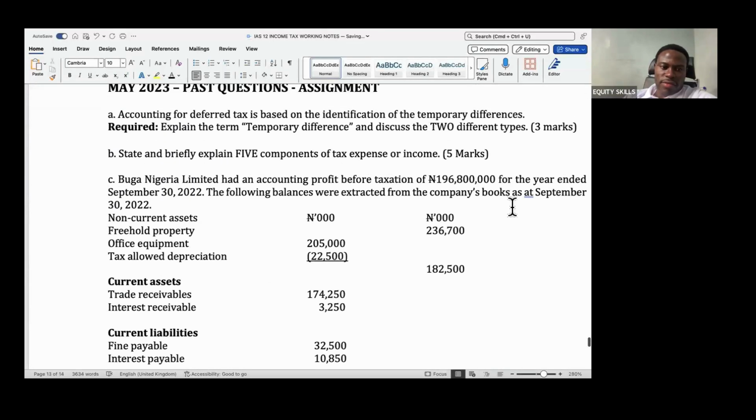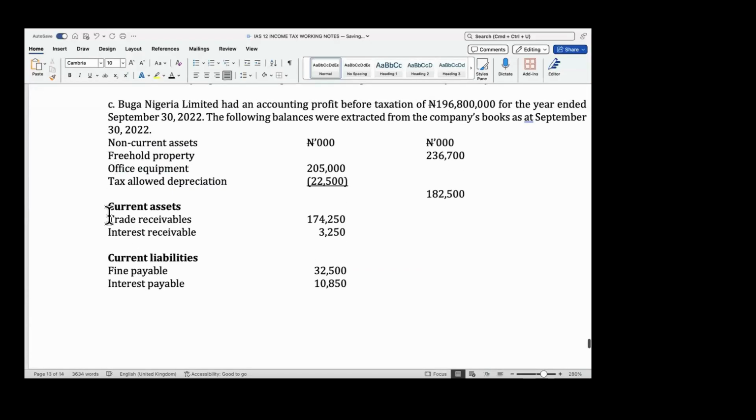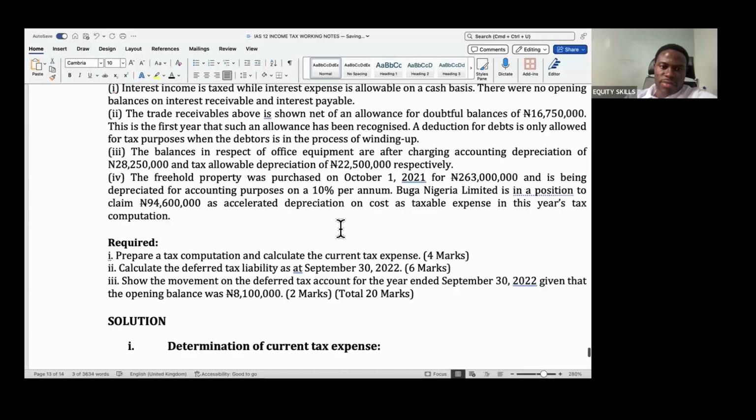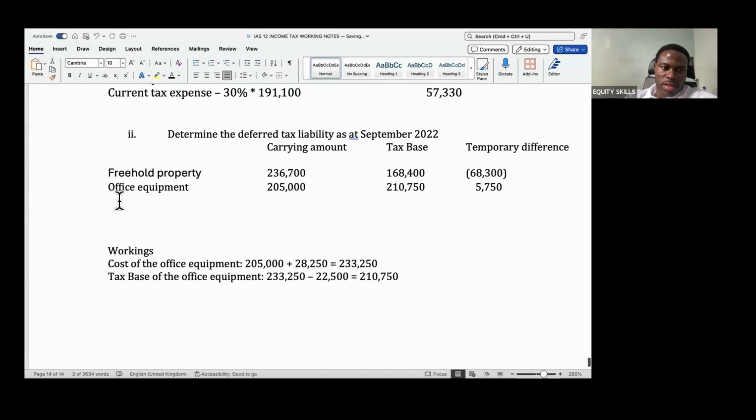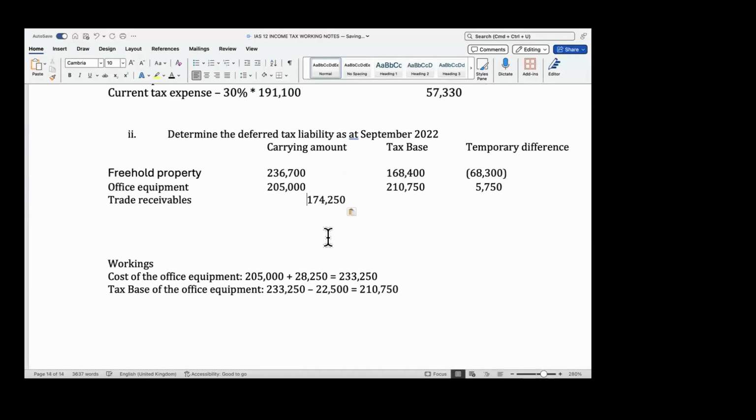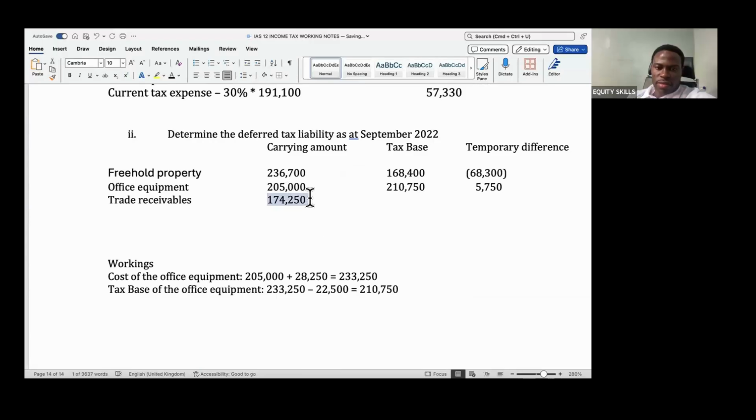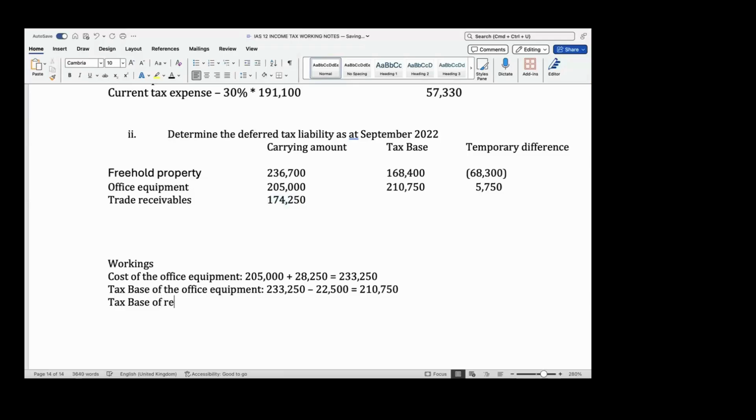What's the next asset? We have done this, we have done this. The next one is trade receivables. And the carrying amount of the trade receivables is 174,250. But what's the tax base of the trade receivable?